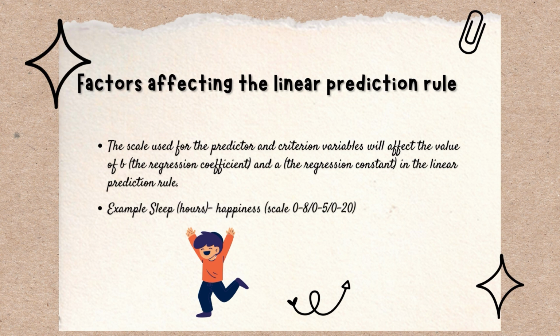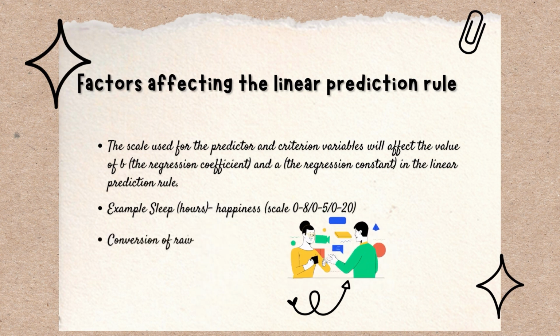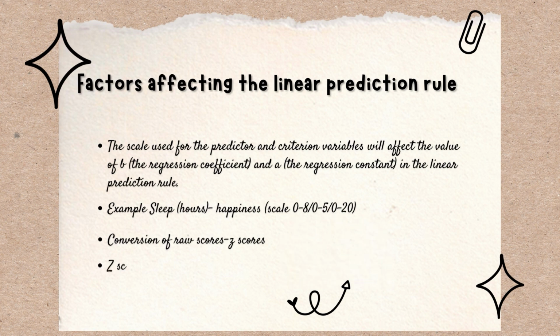Now in that sense, you might feel it is very similar to the use of raw scores. We say that in raw scores this problem arises: if we change the scale, then the values of the other things we are finding change. So what do we do? We convert the raw score into a standard score, because raw scores are not comparable. We convert the raw score into a standard score or a z-score. One purpose of the z-score is that it is not affected by the scale's value, so it can be used even when two variables use different scales.